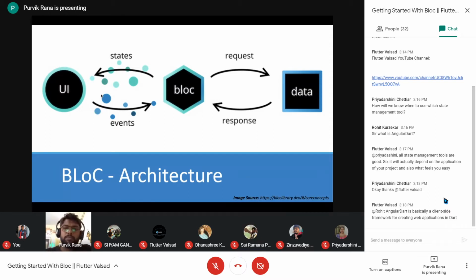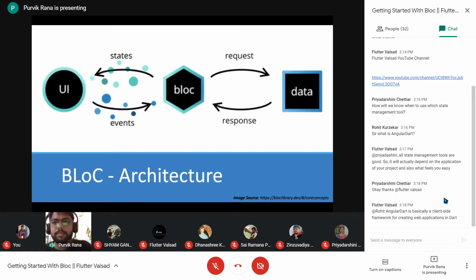So this is how the block works in our application. And talking about the data processing, based on the event, block can communicate to the different servers also. So it can also generate the different requests, and the request will be passed on to the different servers. The response will be received, and if you want to process some kind of responses, that you want to bifurcate a single list into two lists, you can also process that in the block, and from the block you can pass those states to the UI part. So that way the block works in our application.